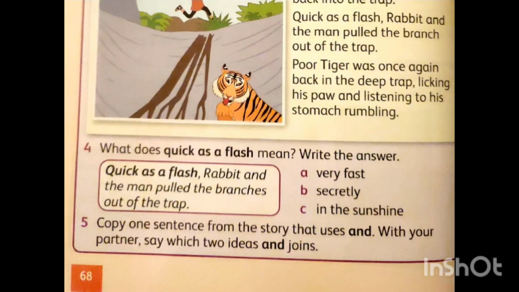I said to you now that when you read a story, you begin with once upon a time, and in the middle you say quick as a flash. Quick as a flash. What does it mean? That means in the middle something happened so and so. So rabbit and the man pulled the branches out of the trap. This is the middle of the story. Now, what does quick as a flash mean? It means that something happened quickly, and it comes in the middle of the story. Write the answer. Very fast, or secretly, or in the sunshine. Very fast. The answer is number 1. Very fast. Quick as a flash.